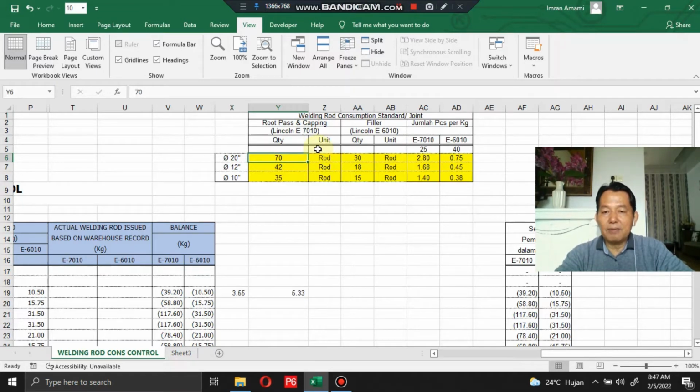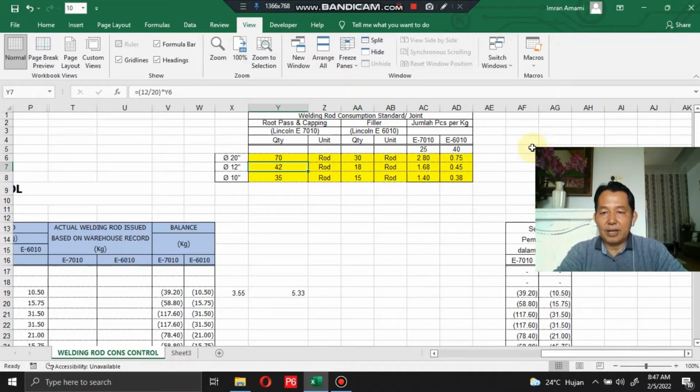For the pipeline work with pipe diameter 20, the welding rod consumption standard for a joint is 70 rods. For the filler work using Lincoln E 6010, it is 30 rods.